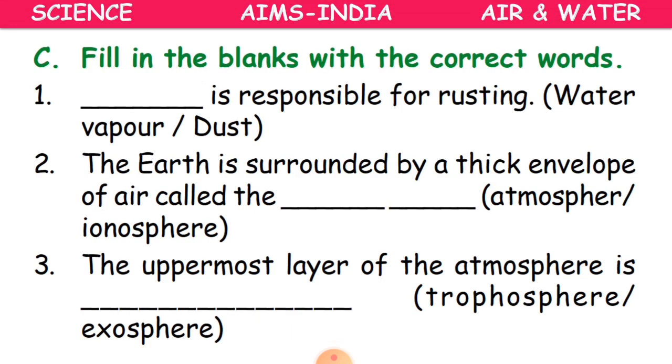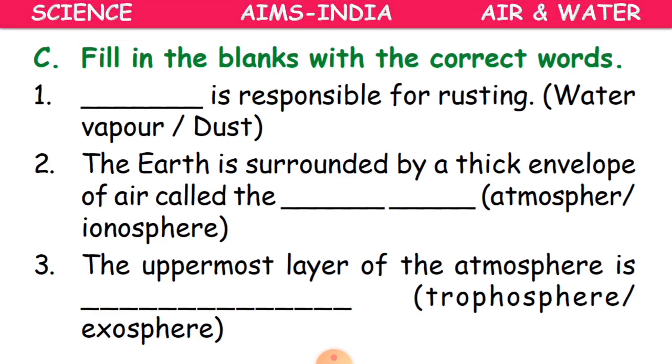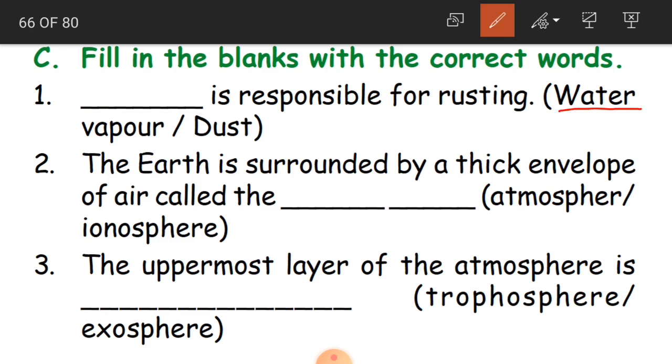That is, fill in the blanks with correct words. Dash is responsible for rusting. Either water vapor or dust. Which is responsible for rusting? We have learnt iron objects are going to be marked with a red colored substance when they are in contact with the air and the water vapor. So, water vapor is the correct answer.